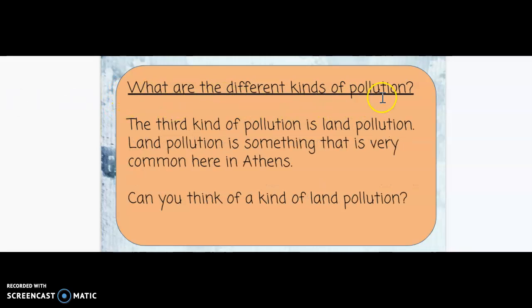What are the different kinds of pollution? The third kind of pollution is land pollution. Land pollution is something that is very common here in Athens. Can you think of a kind of land pollution?